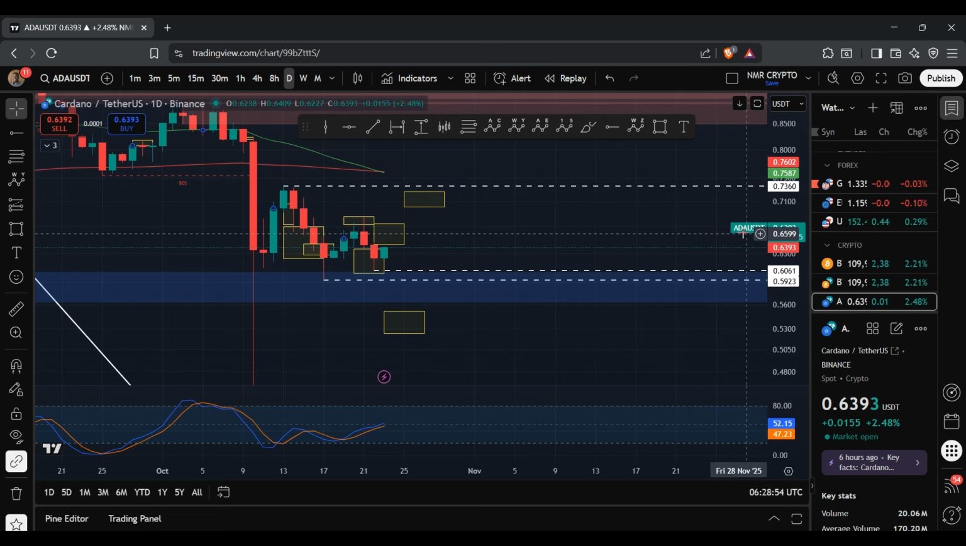But of course, this is something I'm going to be tracking in the days and weeks to come, and I'll keep you guys updated. And so yeah, that's just my update on Cardano and ADA.